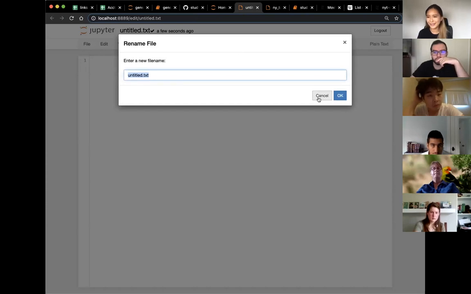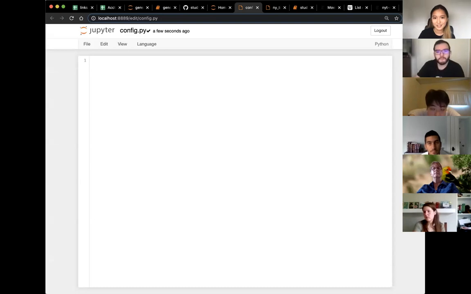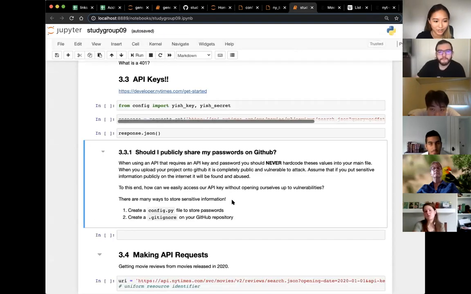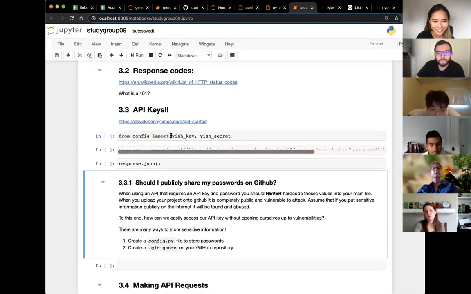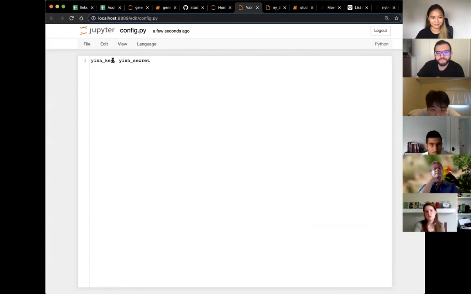I think it's the standard to call it a config file, so I'm going to call it config.py. And here I'm going to create some variables to store my sensitive information. I called one of them ish key and ish secret. So let's do that.